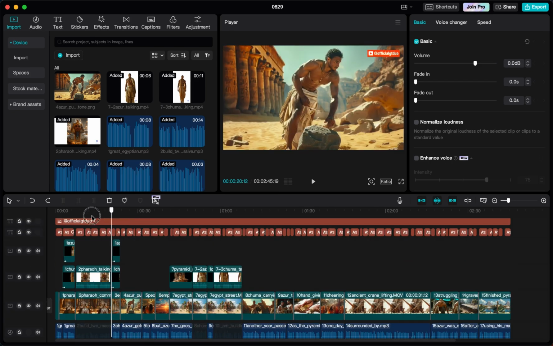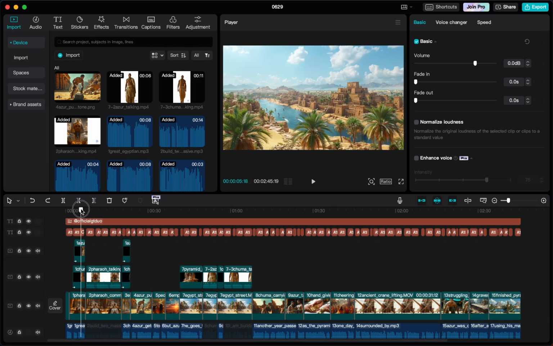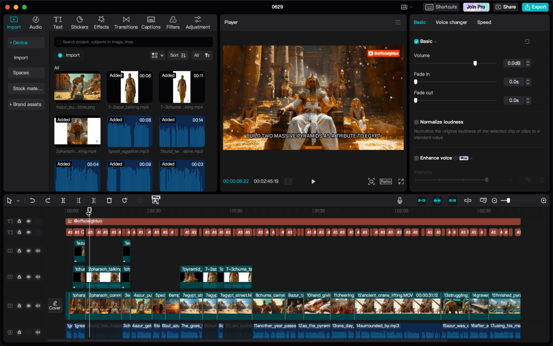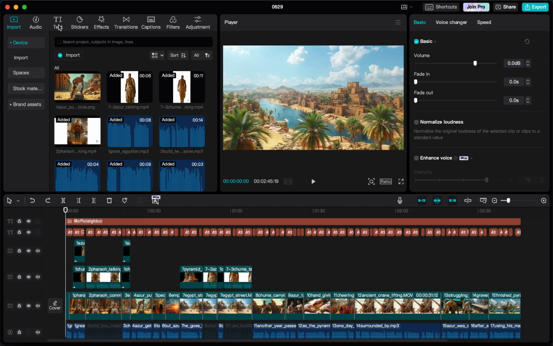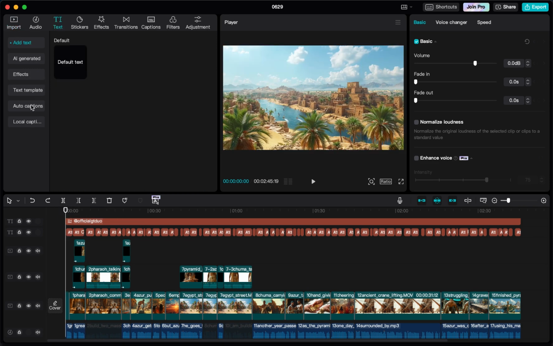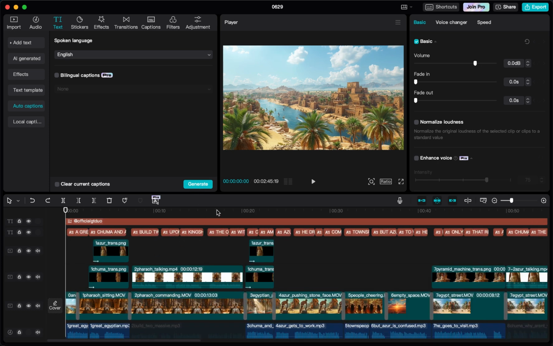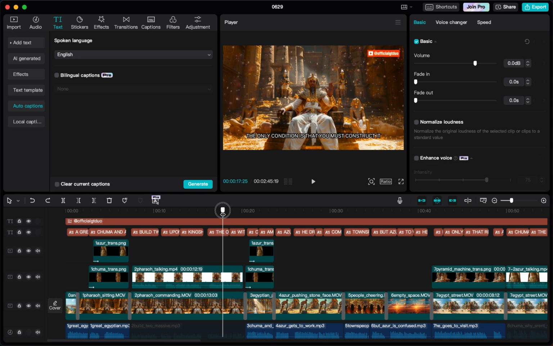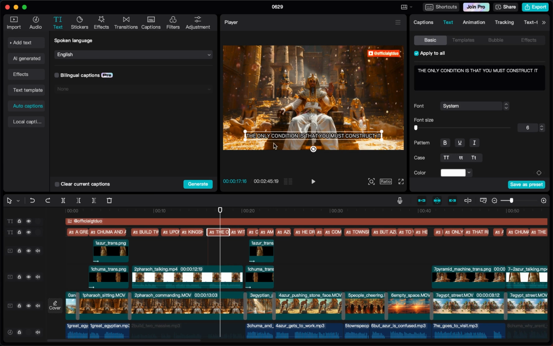One last thing is it's nice to have these texts down here, as you can see here. So for that, you can simply go to the text tab here and then go to auto captions and then choose the spoken language of your narration and whatever the people are talking. And then you can press on generate and it will automatically generate all these captions here. Most of the time, I'd say about 90 to 95% is correct. And sometimes you have to go in here and press on it, and if the person, for example, says the only conditions instead of condition, then you would just go in here and change it to conditions.